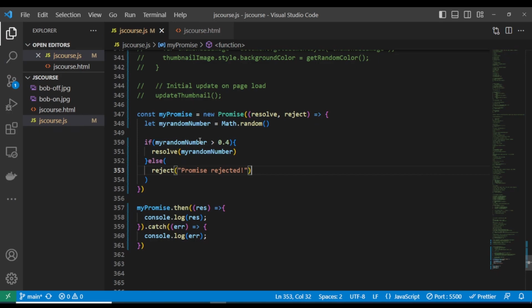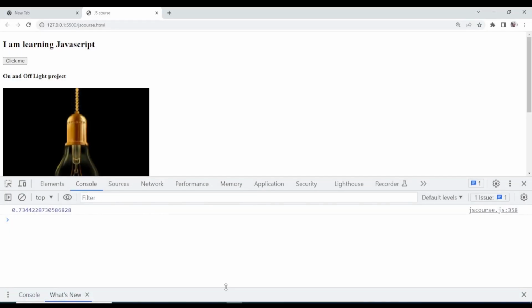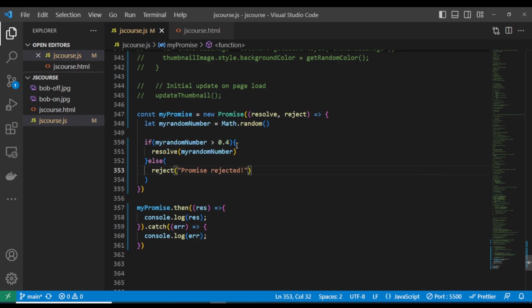So now if you look at here, you can see that this is saying when my random number is greater than 0.4, that means the condition here is true. Then resolve. The resolve means return that response. This my random number, resolve it, return it to the promise. Let it be the promise you are sending back to the user. So when you access it with the .then or async and await, you access your promise there. You can also use what we call setTimeout. So this is a simple explanation of promises.